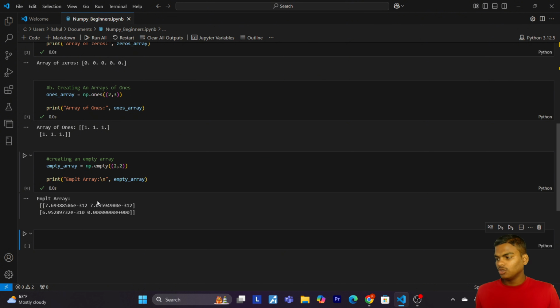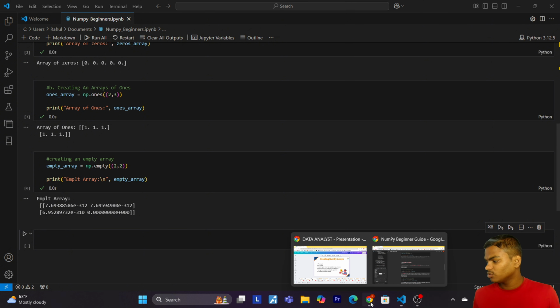Okay, so here we have our empty array. Now let's understand the code. The np.empty function creates an array without initializing its values. This means the array will contain whatever data happens to be in that memory location. So the values are random.